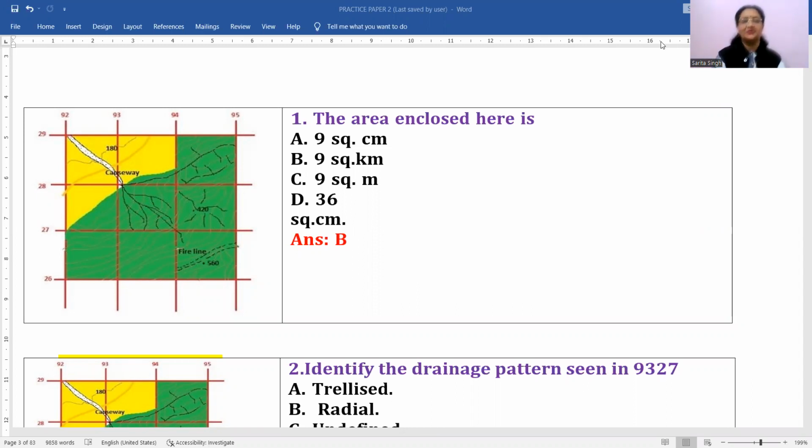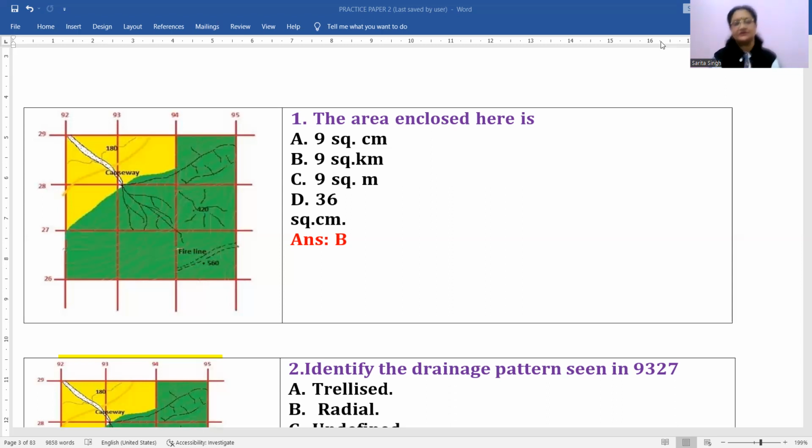So I hope in your board exams you are doing well, and in the same way I expect that in my subject, geography, you will perform very well. You should try to score 100 out of 100, that is 80 out of 80 in the board exam, because 20 is for your project assignment, right?